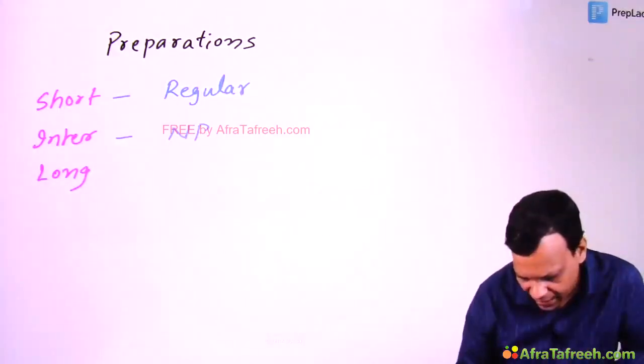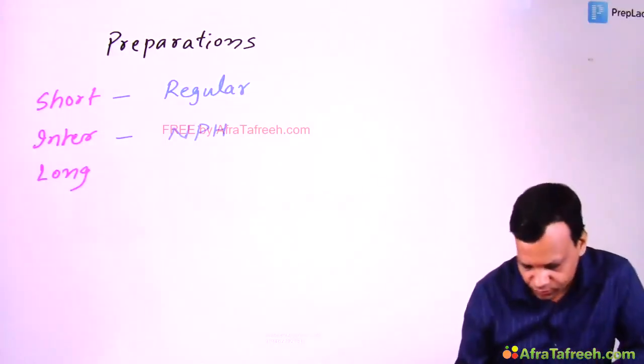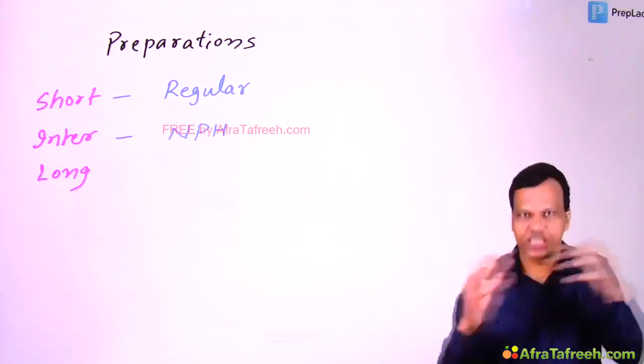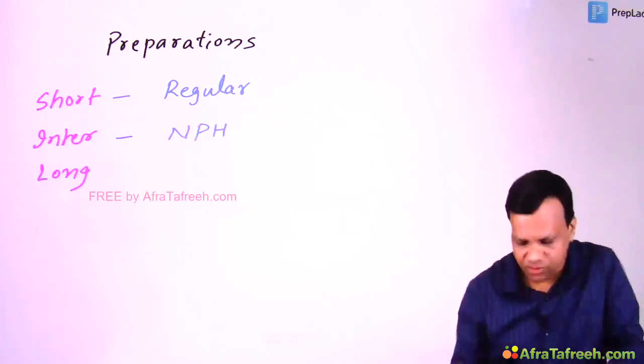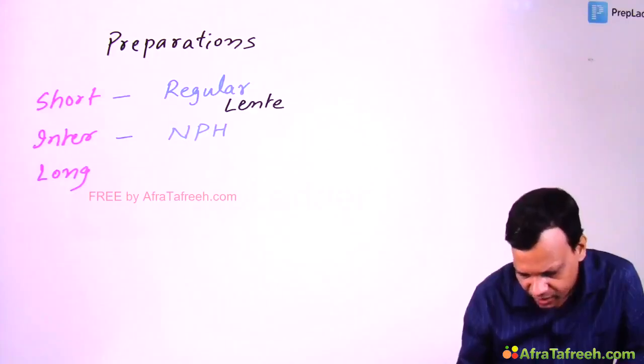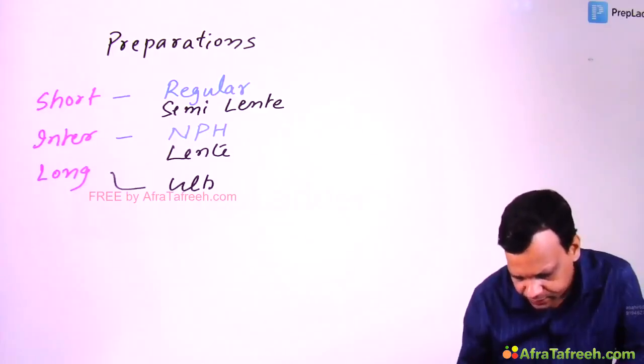Intermediate acting includes NPH, neutral protamine Hagedorn insulin. And then we developed a combination of insulin with zinc. Insulin zinc combination is called lente, and we have three types of lente: one is semilente, second is lente, and third is ultralente.